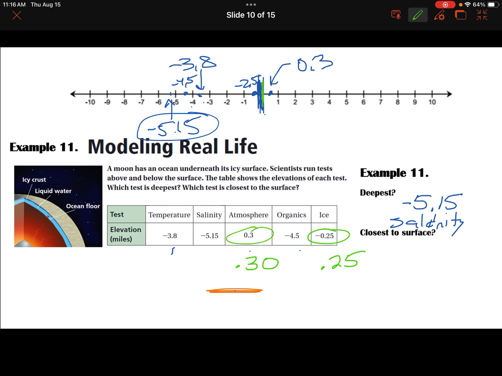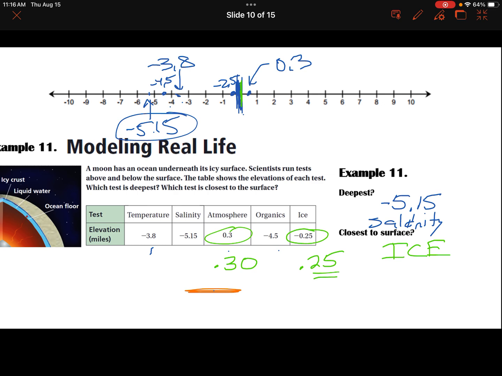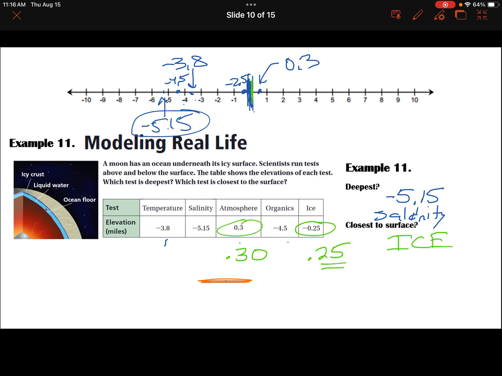So what's going to be closer is 25 is going to be closer to the surface than 30, and so in this case, the ice layer would be closest to the surface. All right, so that is a quick version of what we're doing.